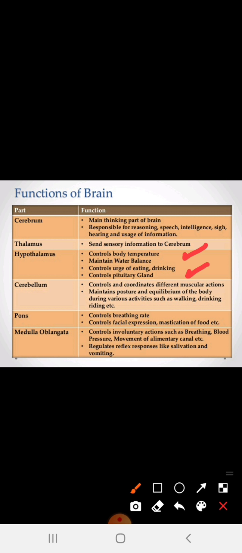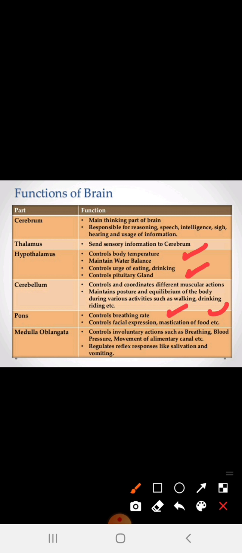So what is the function of the cerebellum? Cerebellum controls and coordinates different muscular actions, maintaining the posture and the equilibrium of the body during various activities such as walking, drinking and riding. So it maintains balance in our body. The main function of the cerebellum is to control and coordinate. When we are going, I have to take a left side, I have to go to the right side. All these things are coordinated by the cerebellum part of the human body.